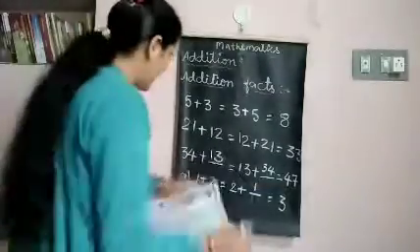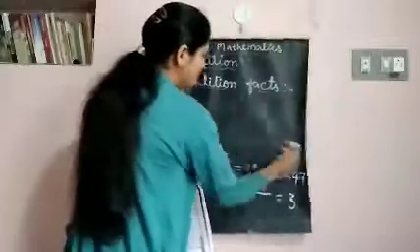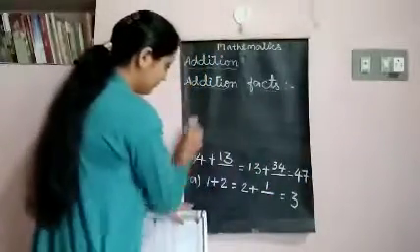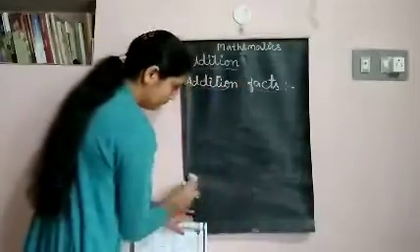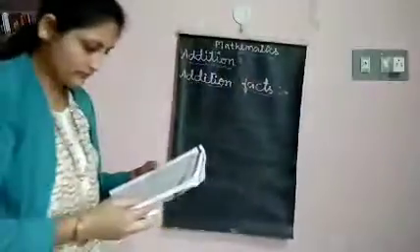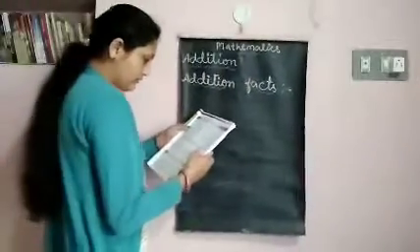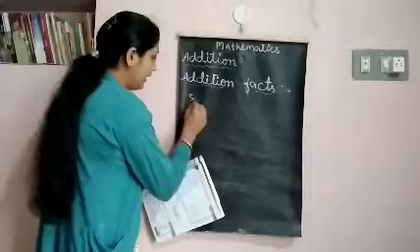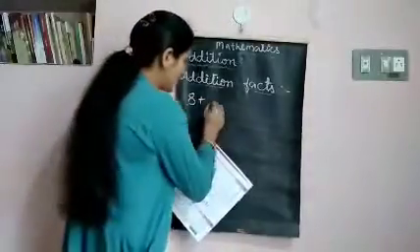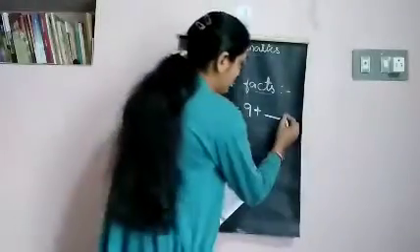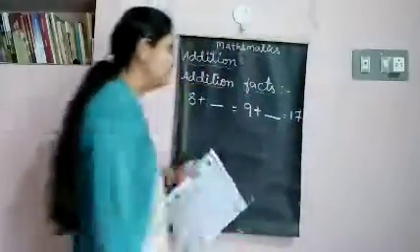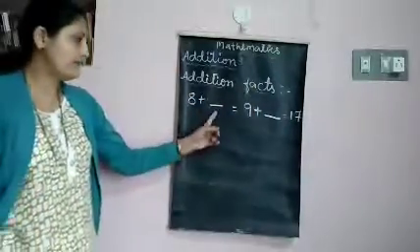The same way, let me take another one. 8 plus dash is equal to 9 plus dash is equal to 17. It is given like this. So, see, here 8 plus dash.